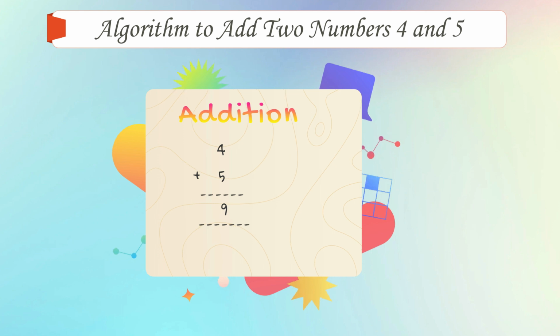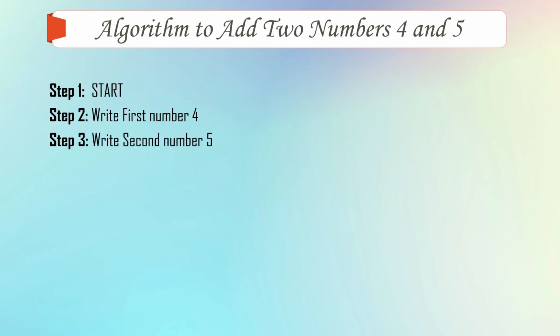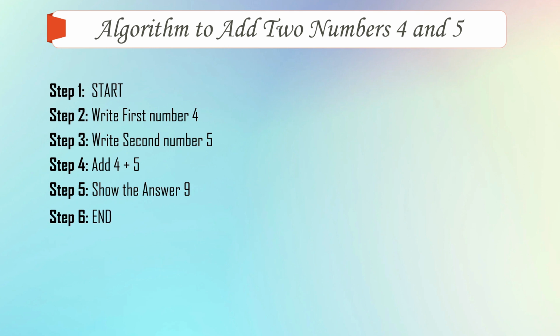Correct? So similarly, we have to write an algorithm to add two numbers 4 and 5. We write it in the same way. First step is start. Second, write the first number 4. Step 3, write the second number 5. Step 4, add 4 plus 5. Show the answer 9. And this ends our algorithm. So it's very simple, right? Adding two numbers 4 and 5, this is the algorithm for it.